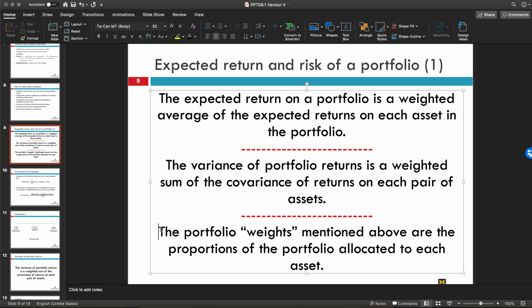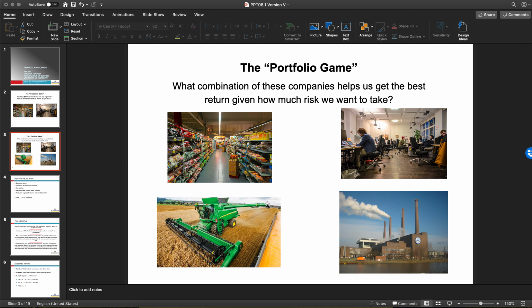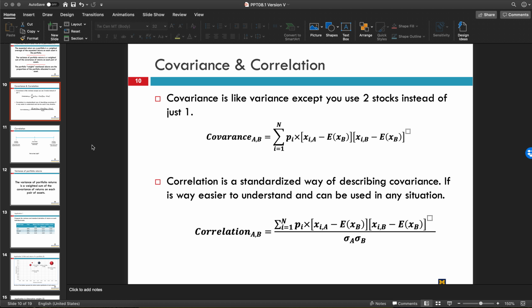And then one thing that we haven't talked about is the weights. So the weight of the portfolio, let's just scroll back up to this. We're going to calculate variances and covariances for these and correlations. We'll talk about that in a second. But we're also going to say that we're going to invest a specific weight in these. And once we do that, we can calculate the expected return for the portfolio. Okay, so these are some quick formulas, and then we'll talk about an example.